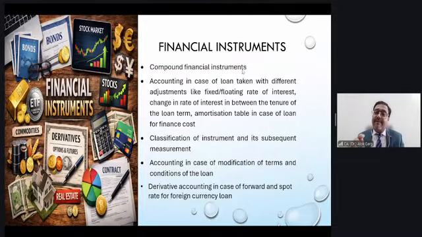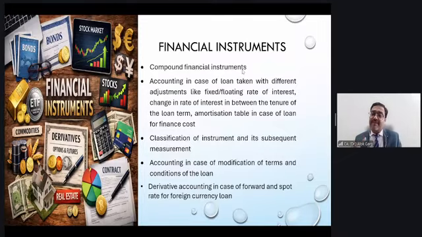But at the same time, the company has also entered into a derivative, which is more like a forward, right? So the company has entered into a derivative, forward contract, for which the company has a forward rate, right? So this derivative has to be measured initially and subsequently at fair value.